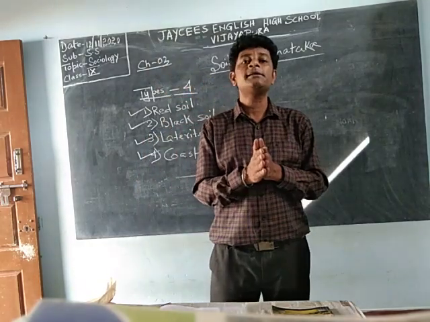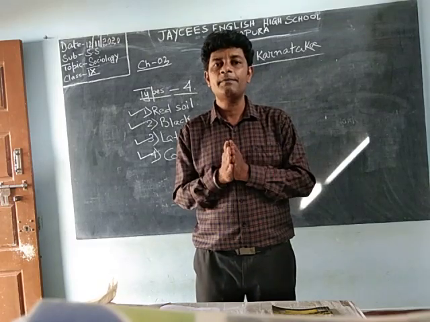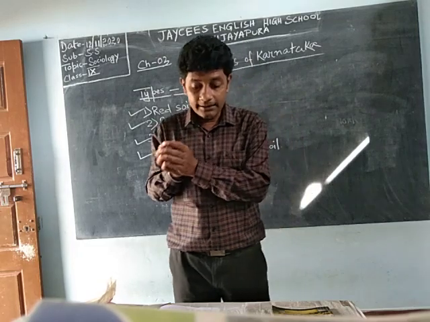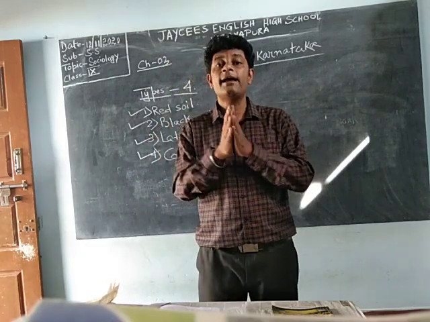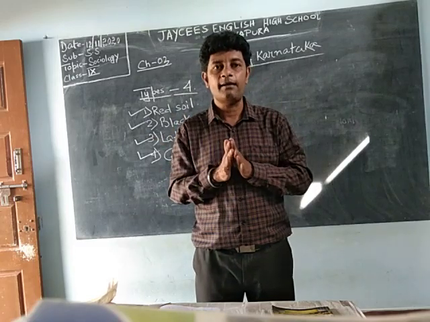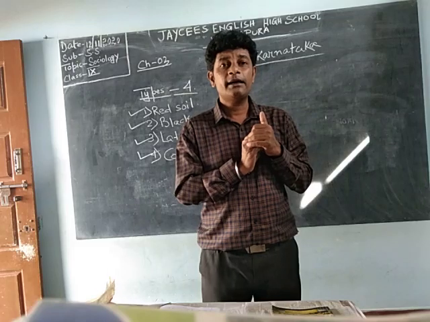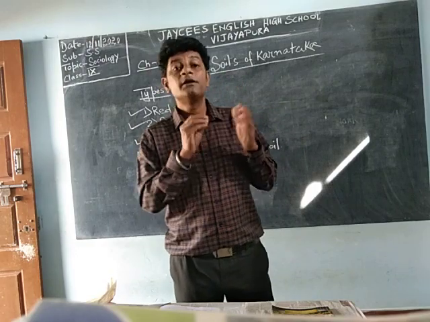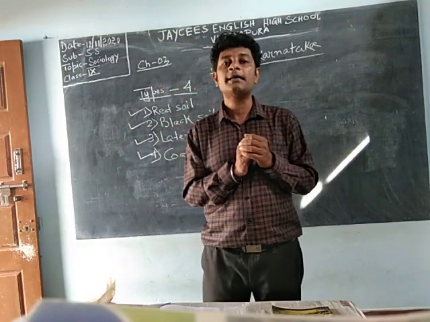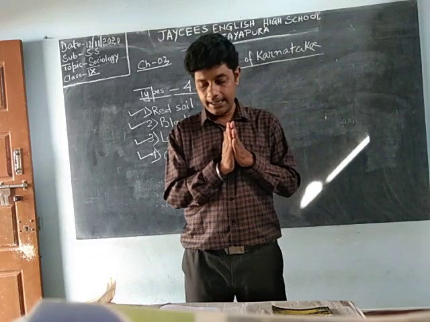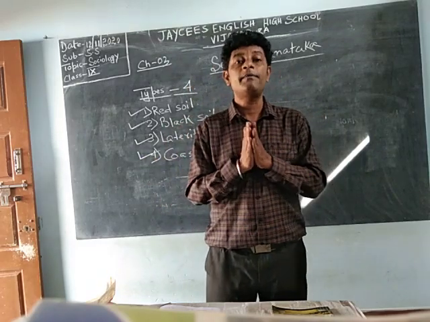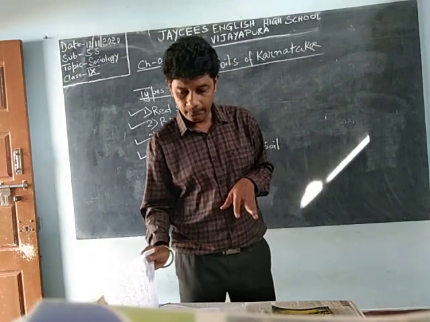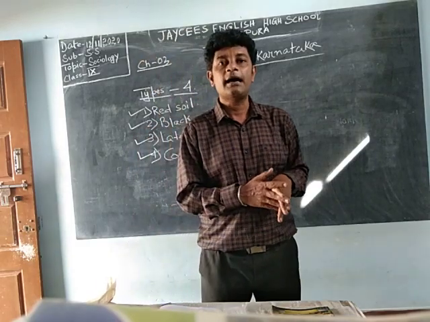So, concluding these four soils, why this type of soil? This contains alluvium with sand. Previously, laterite soil, what are the organic things in it? Organic minerals are there. That is the main thing. Then which part of Karnataka has this type of soil? And what crops are grown in this type of soil? These are the core things. If you understand and memorize them well, then there are no questions you will not be able to answer. So with this we are going to finish the soils of Karnataka.